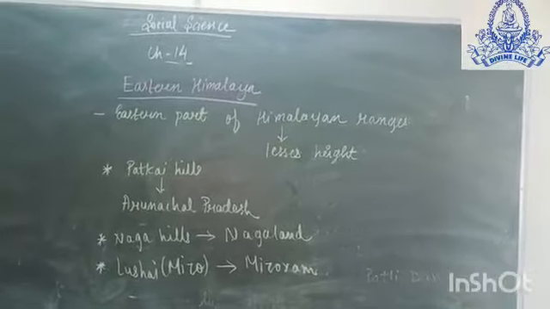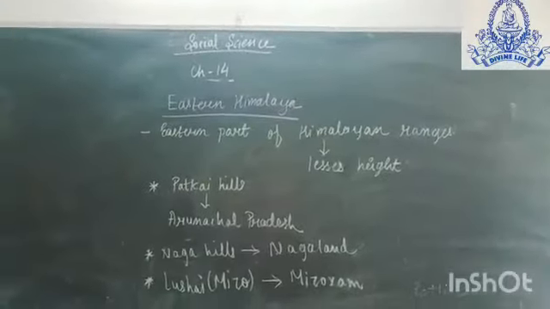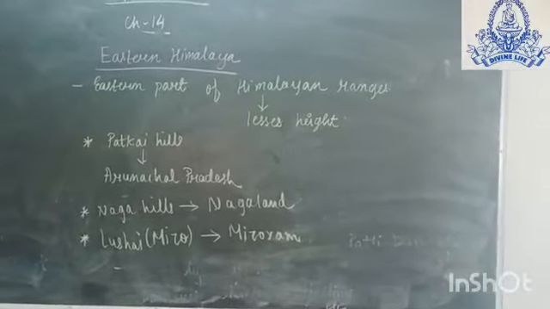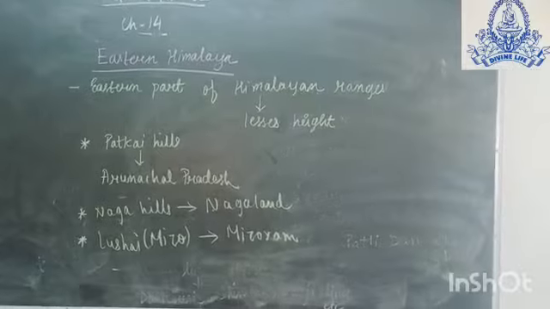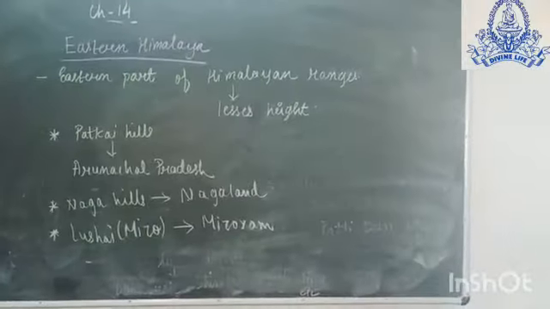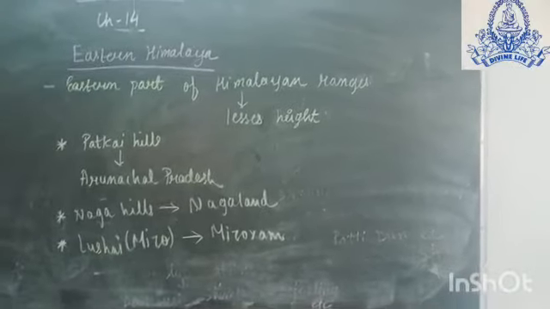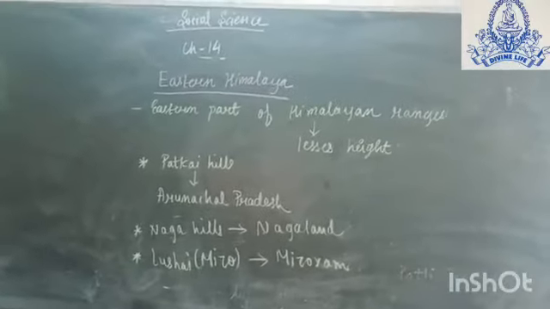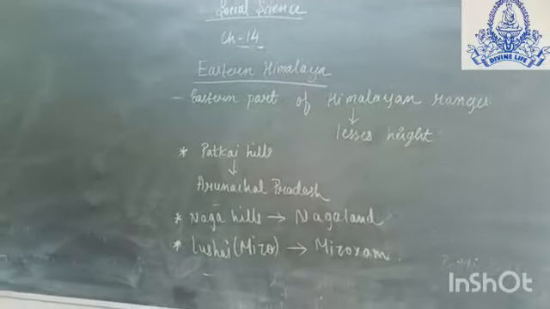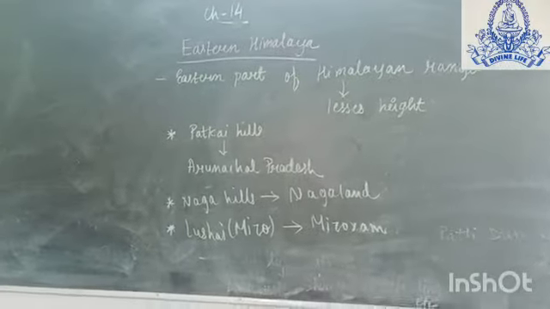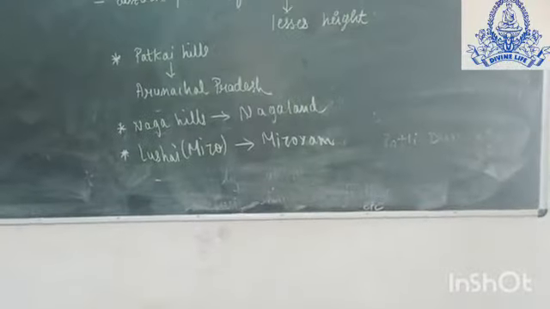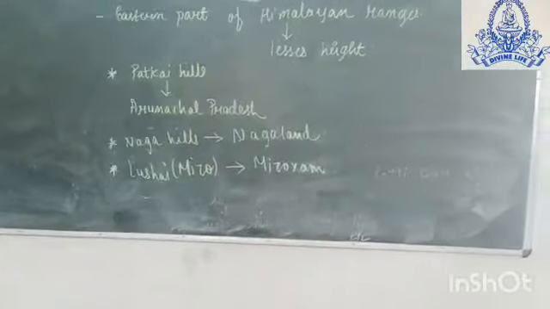As we know that northern mountain region is divided into 2 parts, northern Himalayan region and eastern Himalaya. The eastern Himalaya is located in the eastern part of the Himalayan ranges, which has a lesser height. These hills in the eastern Himalayas are spread as smaller ranges. Among them, Patkai Hills in Arunachal Pradesh, Naga Hills in Nagaland and Lushai, that is Mizo Hills in Mizoram, are located.